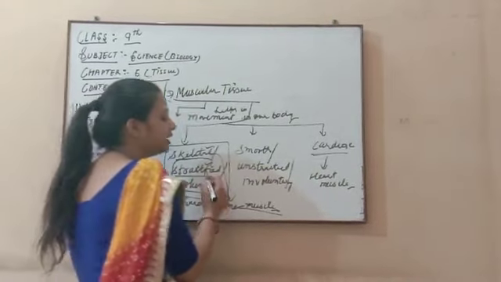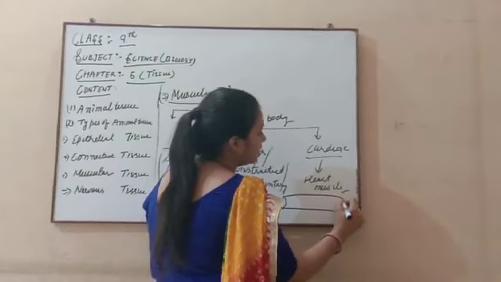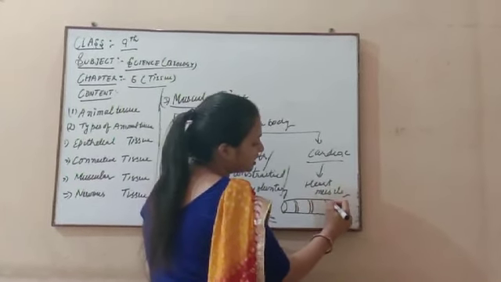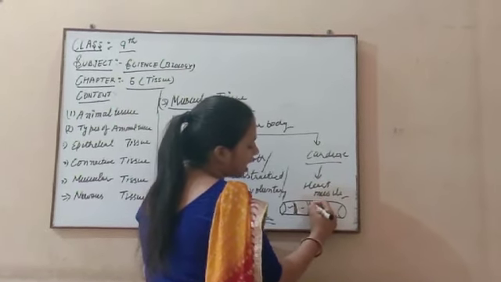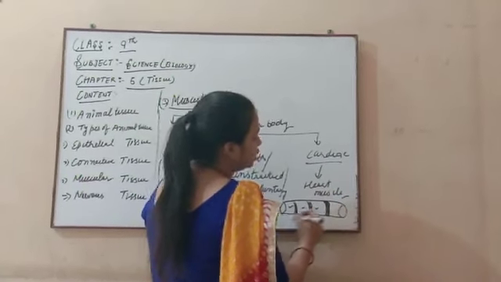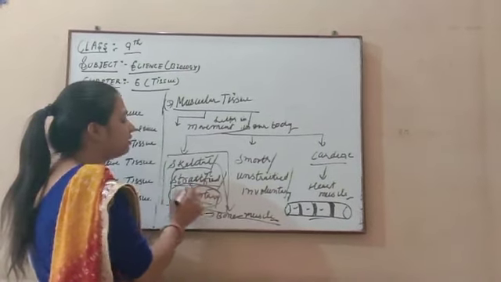Now striated, why is it known as striated? Because it is shaped like this. It is a cylindrical shape, and here light and dark bands are present, striations, separations are present. Light part, dark part, light, dark bands are present in this type of muscular tissue. That's why this is known as striated. And why is this known as voluntary?